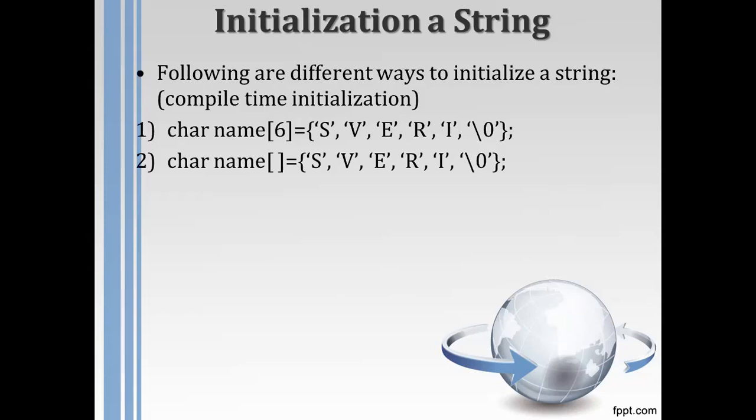Now, a difficult thing is that if the character array is very large, or very lengthy, then writing a single quote and a semicolon for every character is a little bit difficult, or quite boring. So how do we remove that problem?